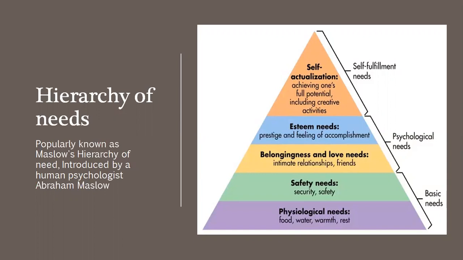The physiological needs deal with the human body, including the most basic needs that are vital to survival, such as food, water, and air. Safety and security needs are about keeping us safe from harm. This includes shelter, job security, health, and a safe environment. These needs are important but not as much as the basic physiological needs. These two stages come under the basic needs of a human being.